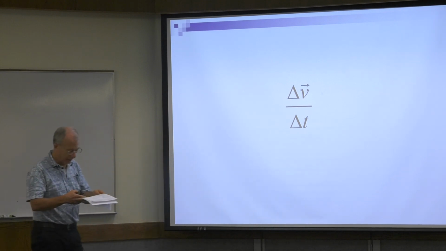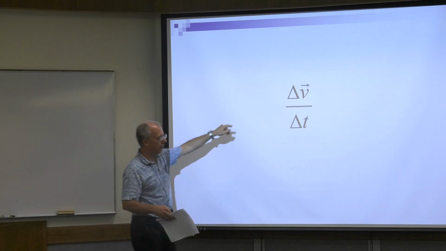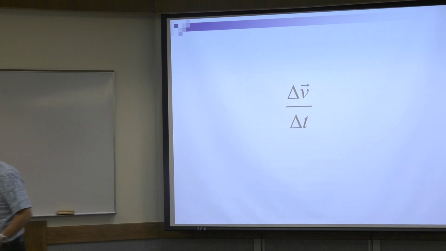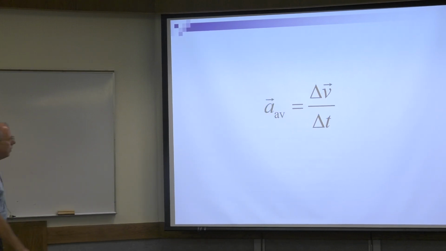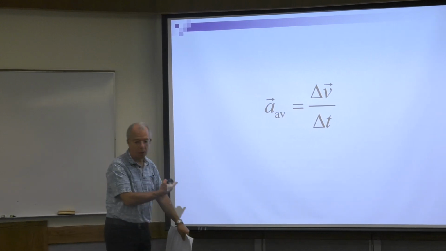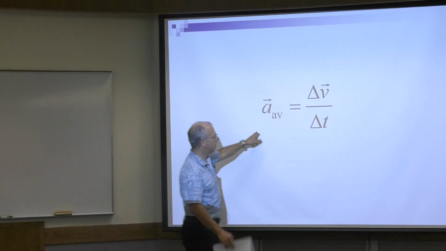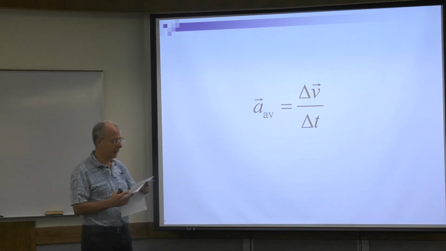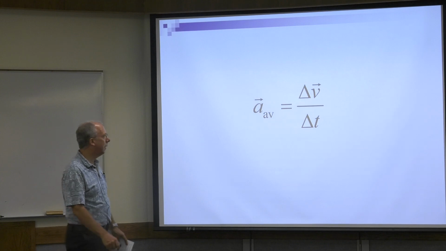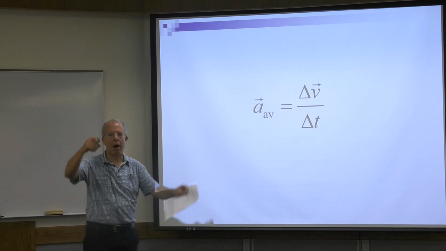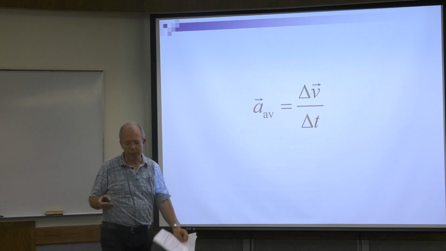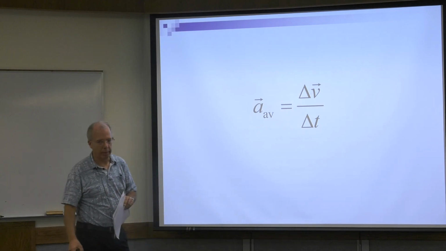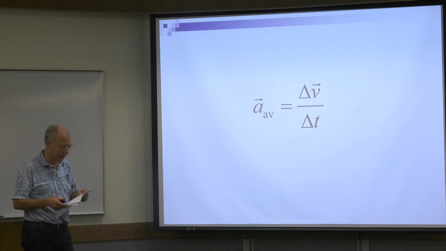Now we're not going to talk about direction today, we're just going to talk about the speed, so the gas pedal and the brake. Okay, so here's the equation for average acceleration. You have to know this. Average acceleration is delta v over delta t. It's a vector. That's all it is. So that means that your steering wheel in a car is actually an accelerator, right? Your gas pedal is an accelerator, your brake is an accelerator, and your steering wheel is an accelerator because it can accelerate the car, change the velocity.